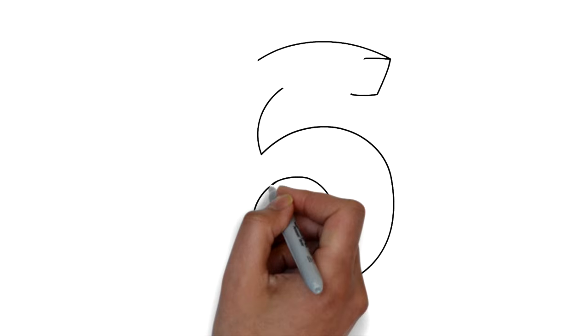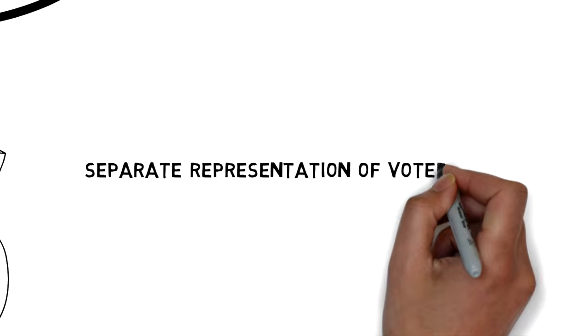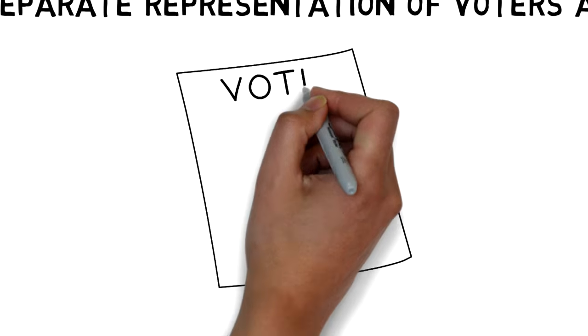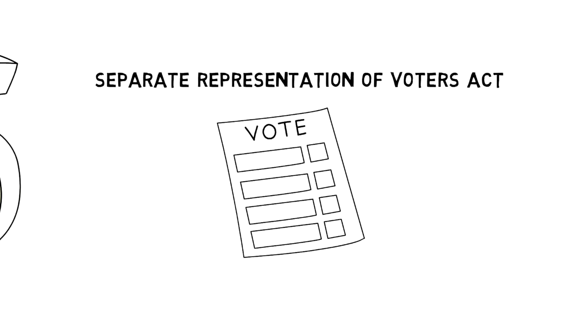The second last act we're going to look at today is the Separate Representation of Voters Act. This act took the vote away from coloured voters in the Cape. After this, only white people had political rights in South Africa.